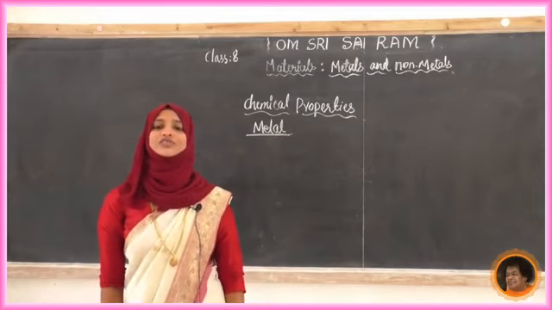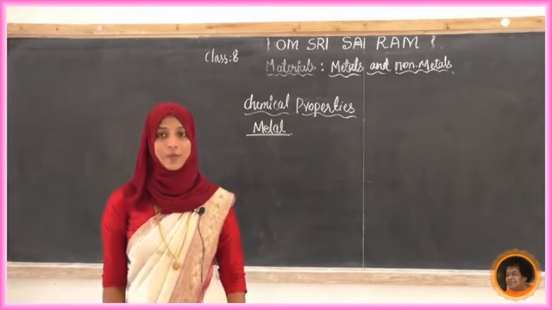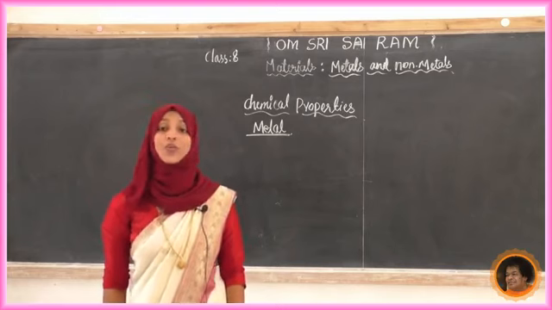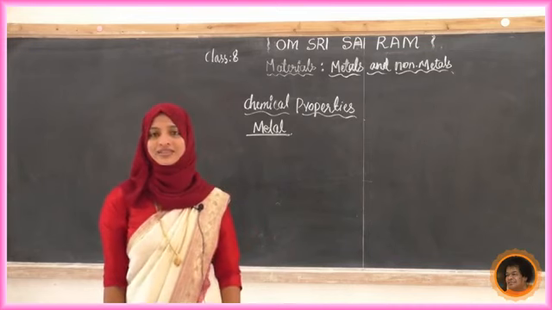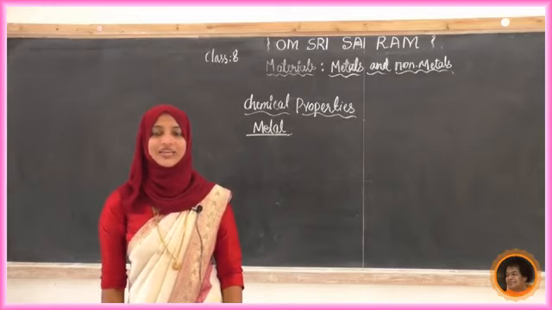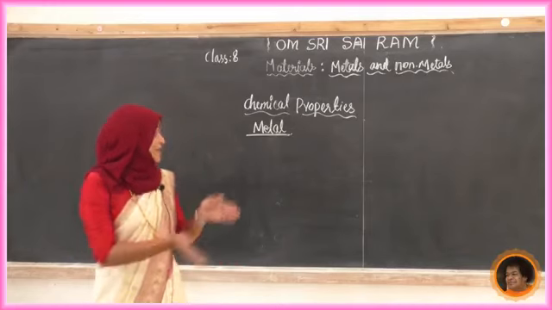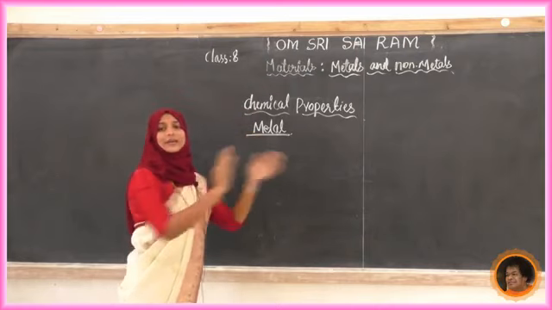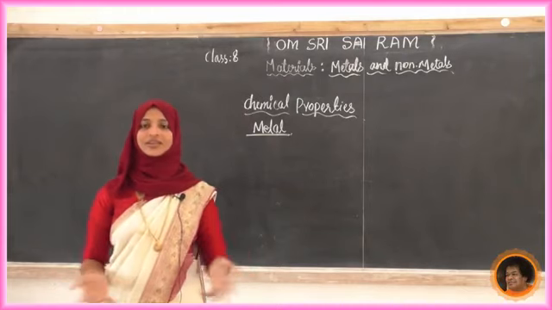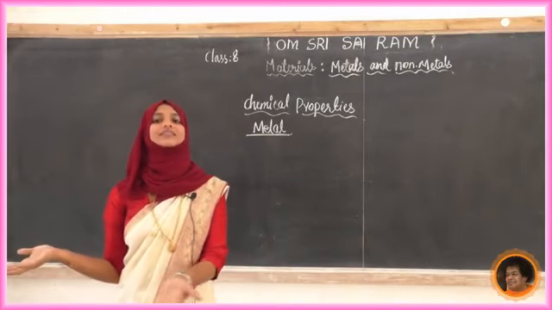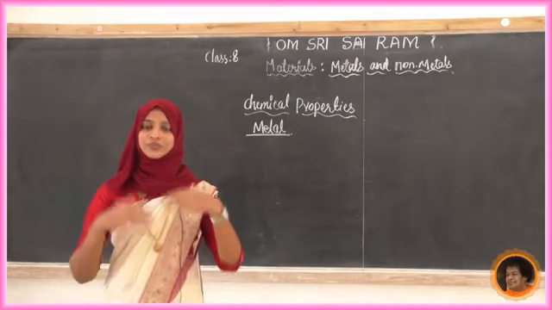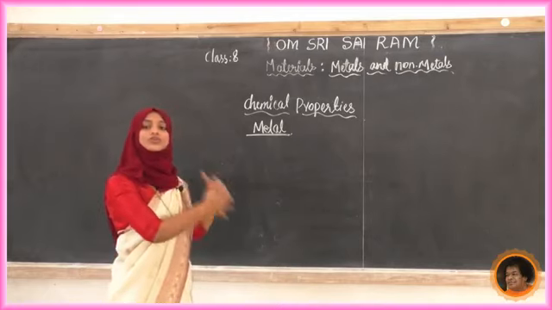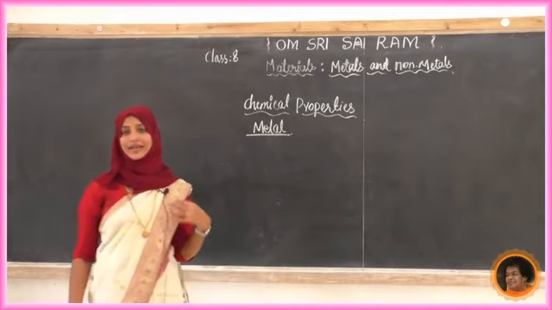Now tell me students, what is a chemical property? Physical property we have already discussed. Now tell me, what is meant by a chemical property? Here the chemical properties means metal is reacting with any chemical, if it is water, if it is oxygen, if it is any other chemicals. So chemical properties means metal is going to react with any other chemicals.